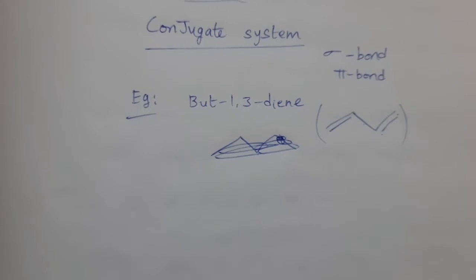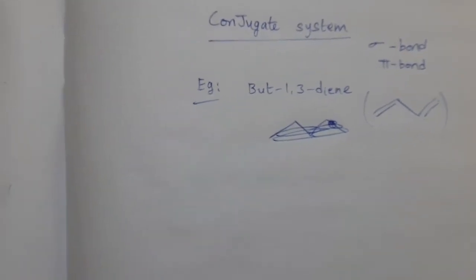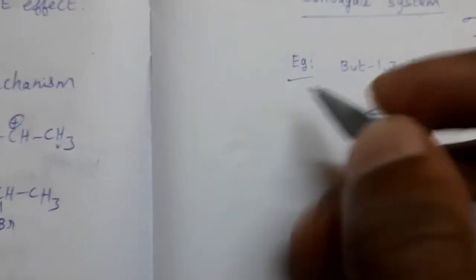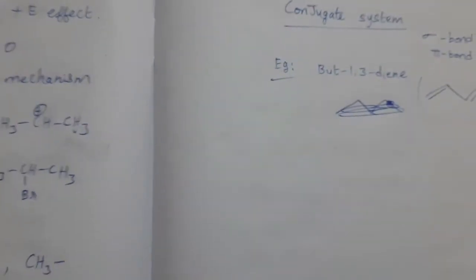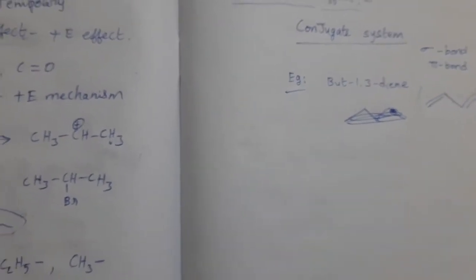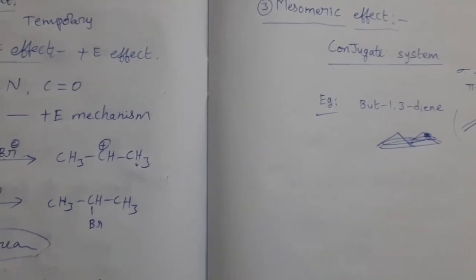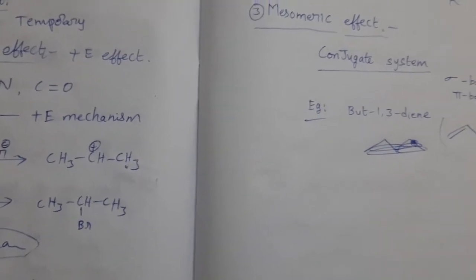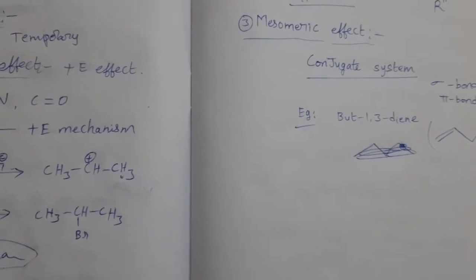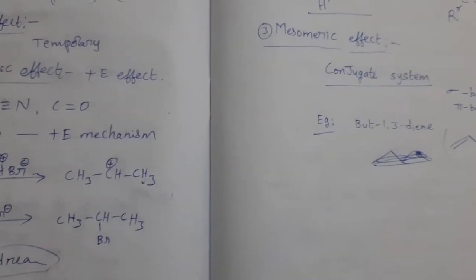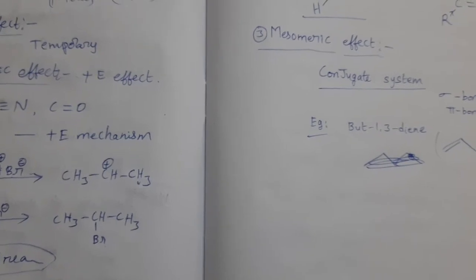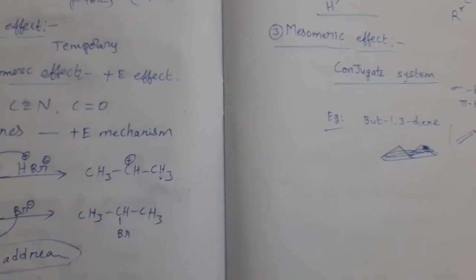This effect is called mesomeric effect. Due to this mesomeric effect, the electron donating or electron withdrawing nature of this substituent is nothing but mesomeric effect.